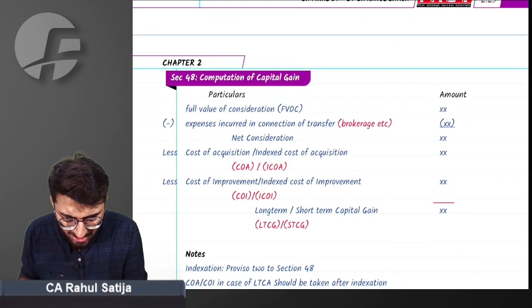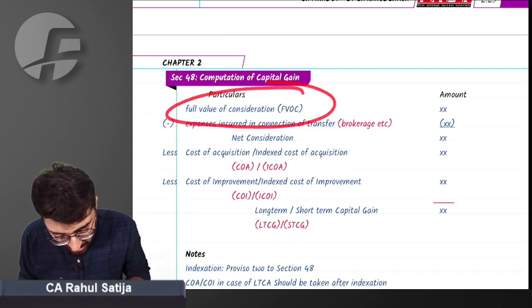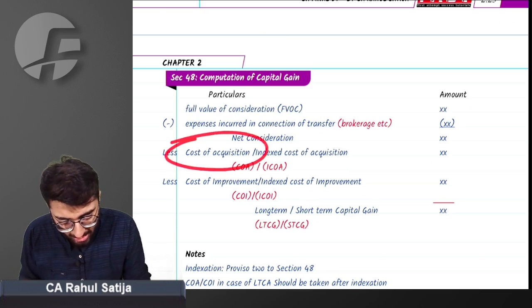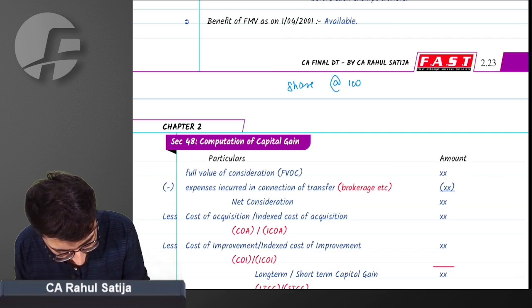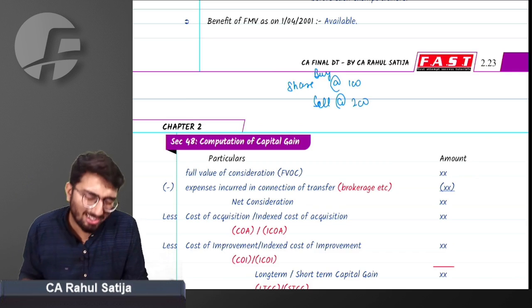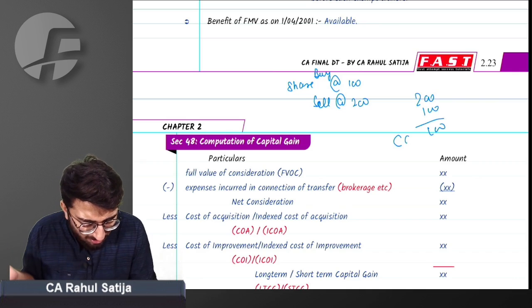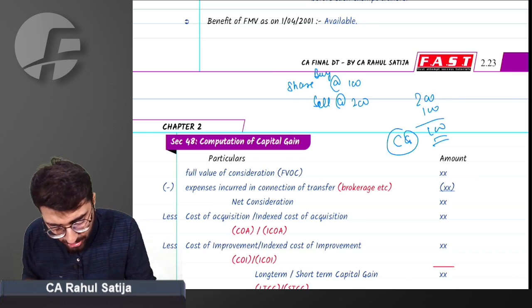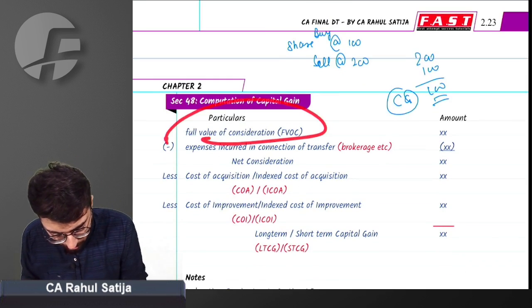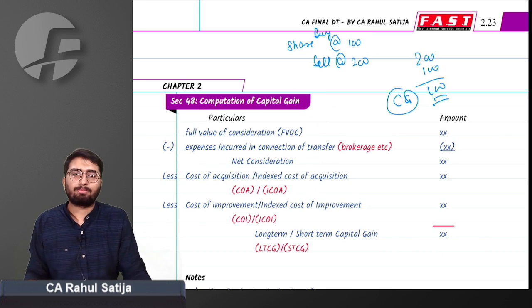How to compute capital gain? How can a thing be simpler than this? Simply sales full value of consideration minus cost of acquisition. If you buy a share at rupees 100 and sell at 200, what will be the capital gain? Simply 200 minus 100 will be the capital gain. This is what you have to do: sales consideration, or I should say full value of consideration, minus cost of acquisition will be capital gain.